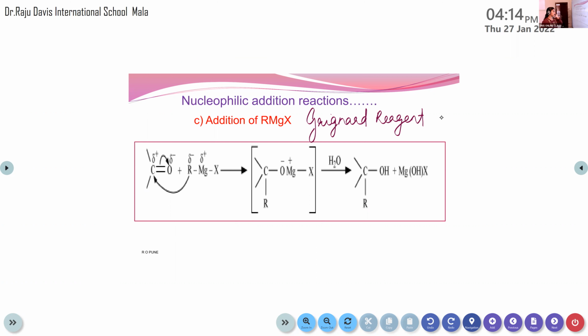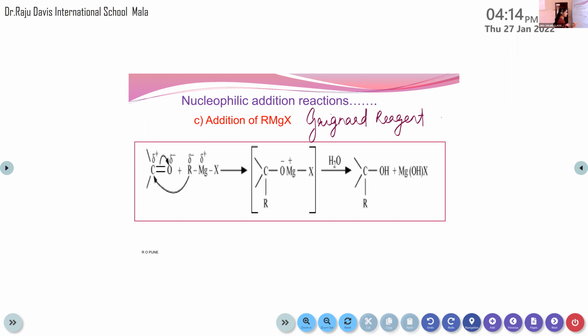Okay, so to the carbonyl group, this Grignard reagent is added, and the negative part will be added to the carbon atom. Then the double bond will break. The negative part, that is R minus, will be added to carbon, and this MgX will be added to oxygen. This is clear, children? Is this image clear for you? Okay. So this R means any alkyl group that will be attached to carbon, then MgX will be attached to oxygen. So the mechanism is same. This nucleophile will be attached to the carbon atom, then the remaining part will be attached to oxygen.